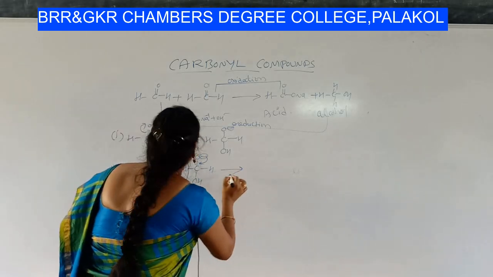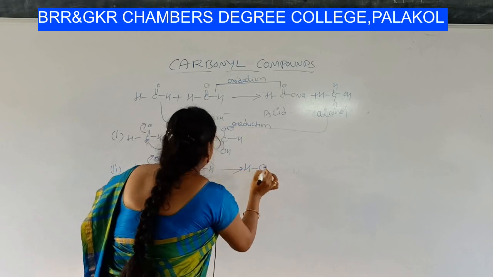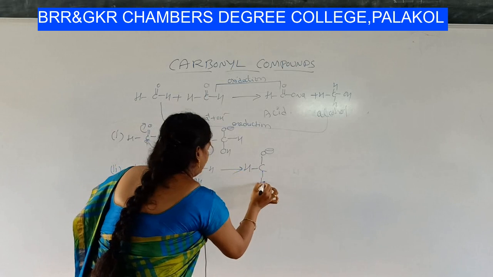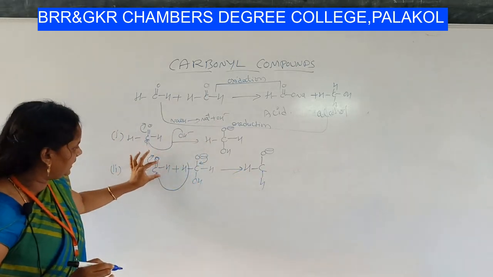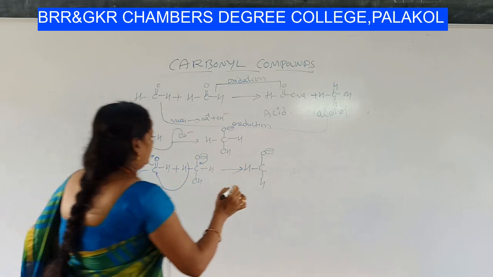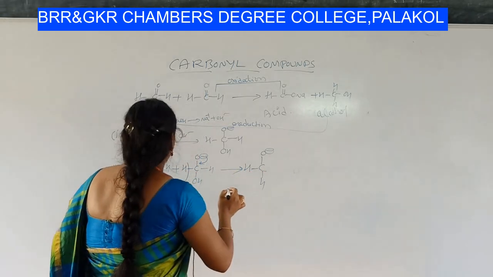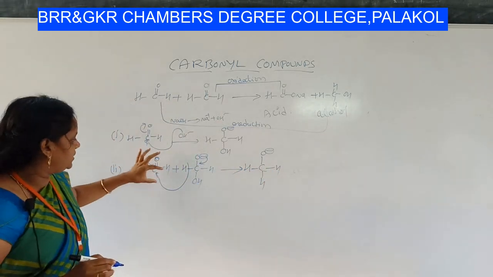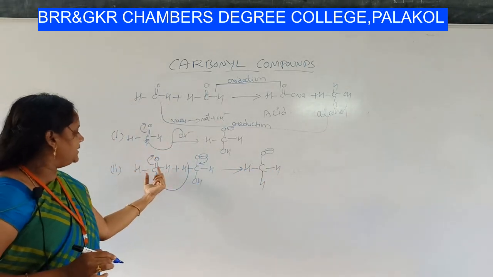So what you will get, students? H, C, single bond O minus, H. I am writing this H down here, otherwise you may combine H here also. You can write either way, CH2 also.